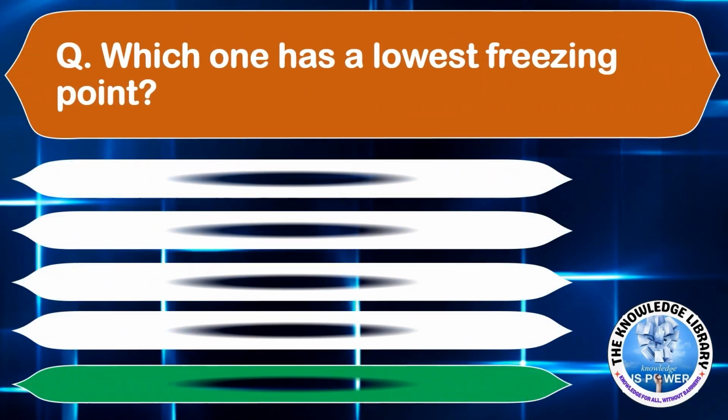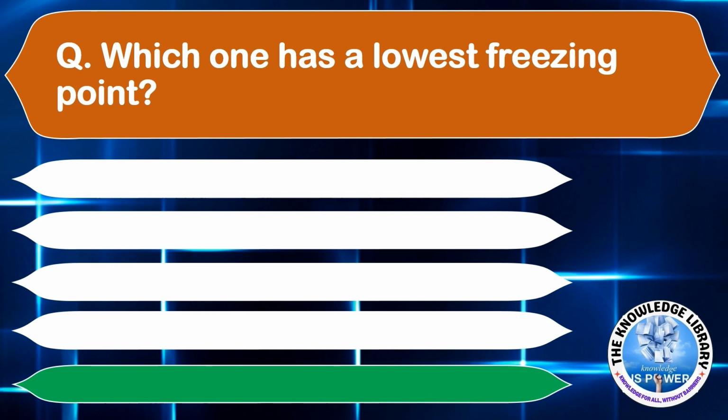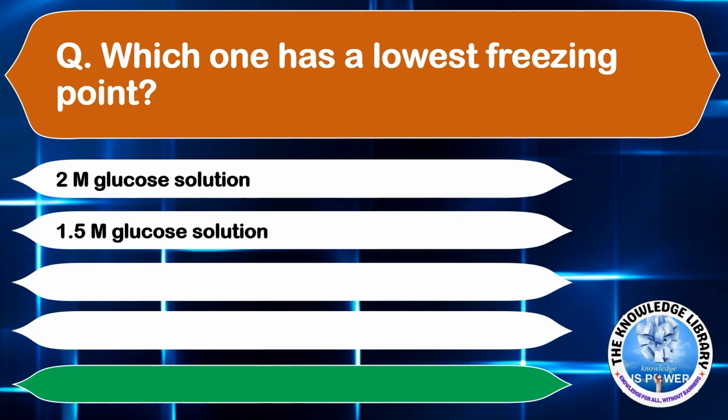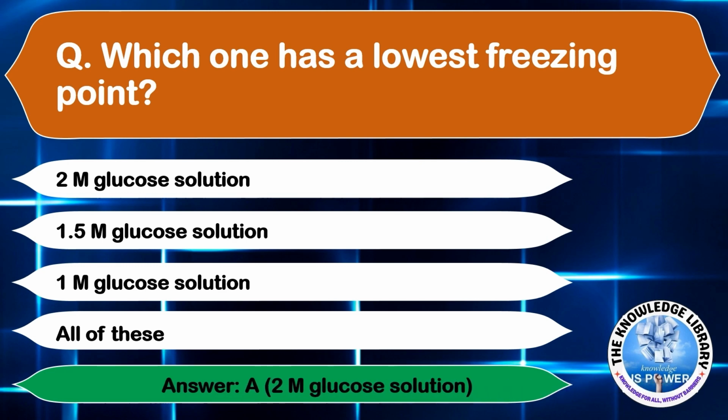Which one has the lowest freezing point? Option A, 2 m glucose solution. Option B, 1.5 m glucose solution. Option C, 1 m glucose solution. Or option D, all of these. The correct answer is option A, 2 m glucose solution. Moving to the next question.